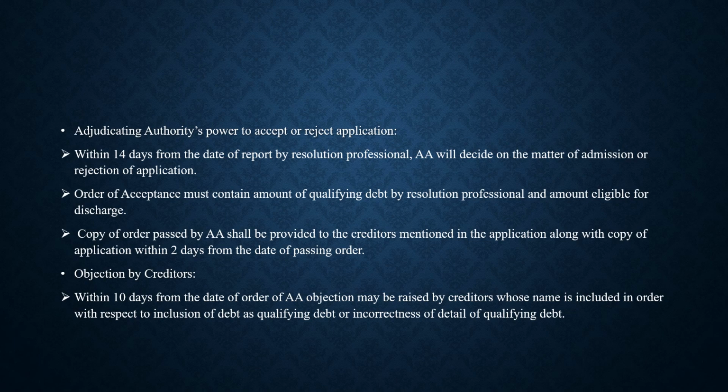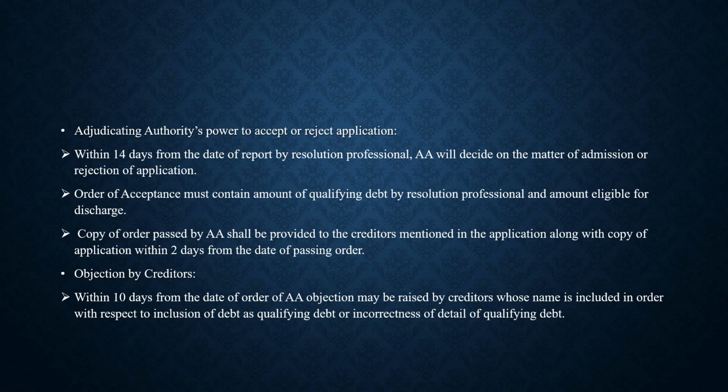Within 14 days from the date of report by resolution professional, AA will decide on the matter of admission or rejection of application. Order of acceptance must contain amount of qualifying debt as reported by resolution professional and amount eligible for discharge. Copy of order passed by AA shall be provided to the creditors mentioned in the application along with copy of application within 2 days from the date of passing order.